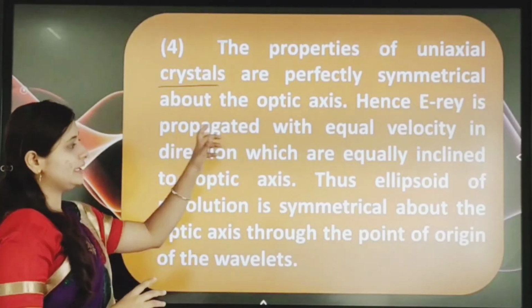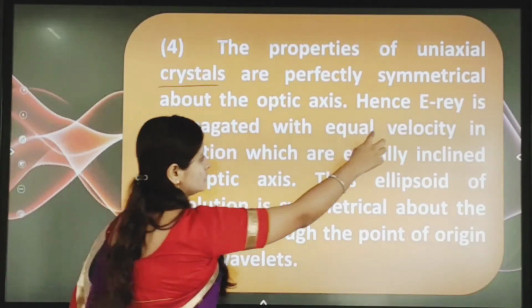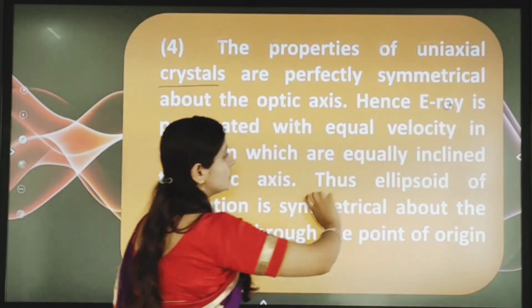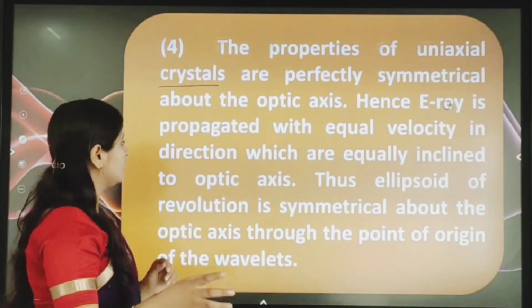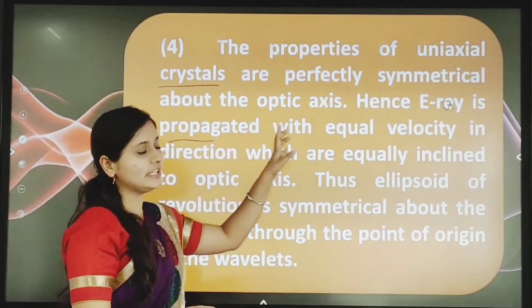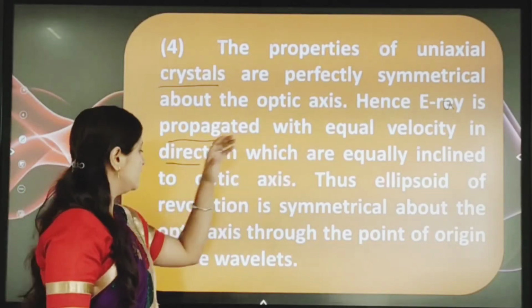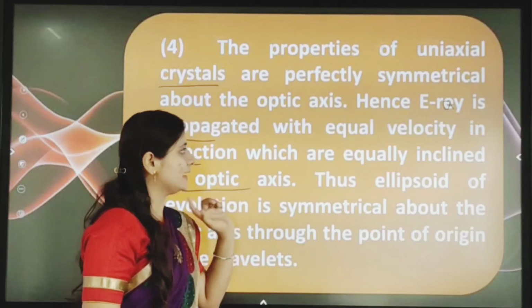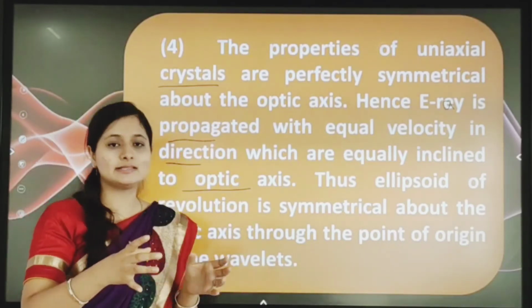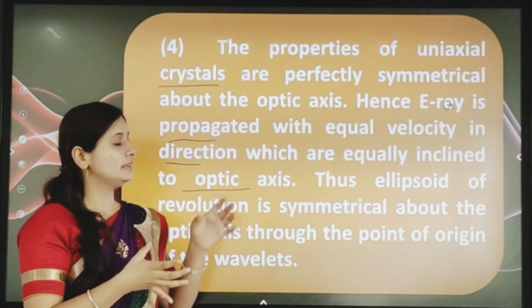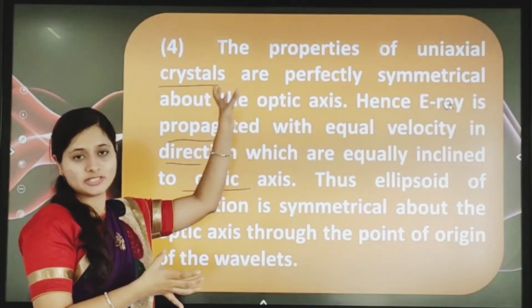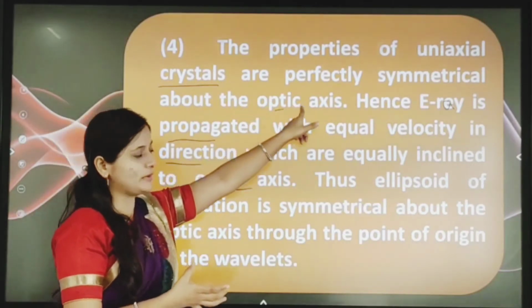Hence, the E ray, the extraordinary ray, propagates with equal velocity in directions which are equally inclined to the optic axis.